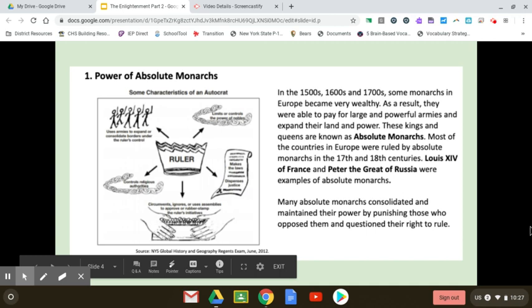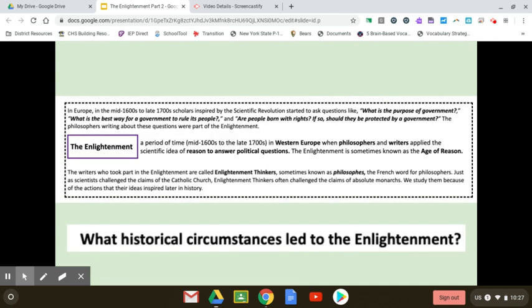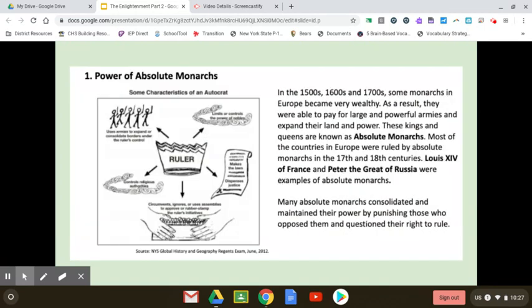All right, so we're going to talk about the absolute monarchs now, and we're going to go back to this question. So, what historical circumstances led to the Enlightenment? This is where we're going to start answering those questions. All right, so we're going to talk about the power of the absolute monarchs. So, how did the power of the absolute monarchs lead to the Enlightenment?